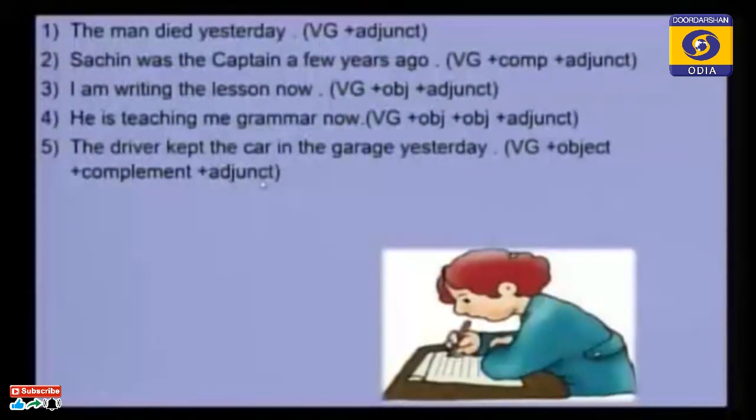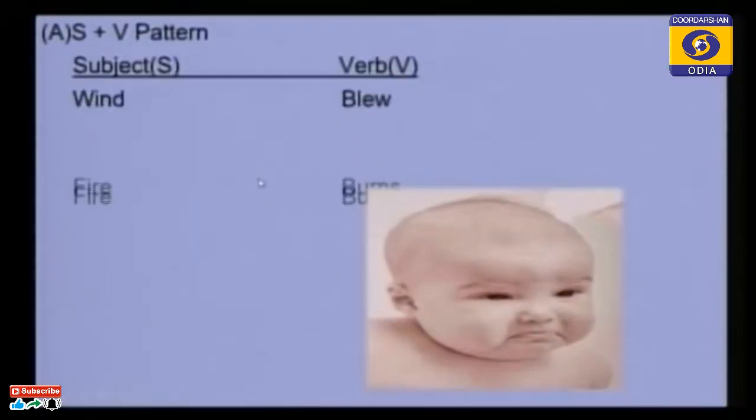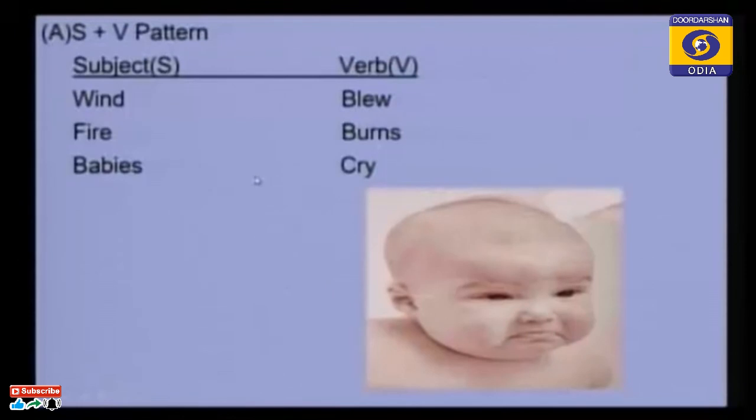Then please see another pattern that is called the subject plus verb pattern. There is no object, there is no complement, there is no adjunct. Wind blew, fire burns, babies cry. This is one pattern.